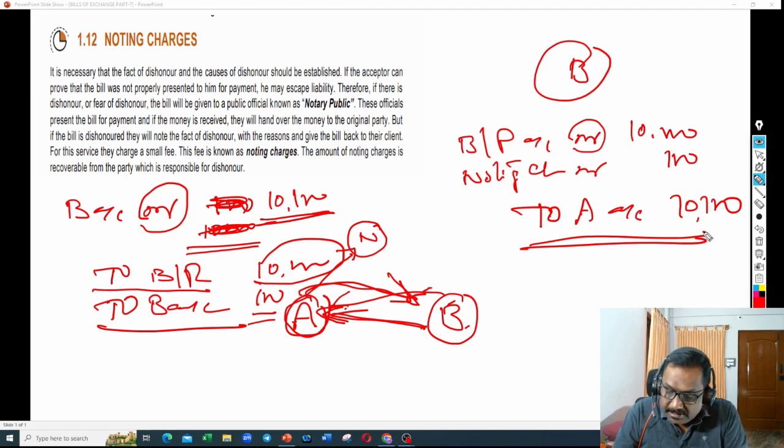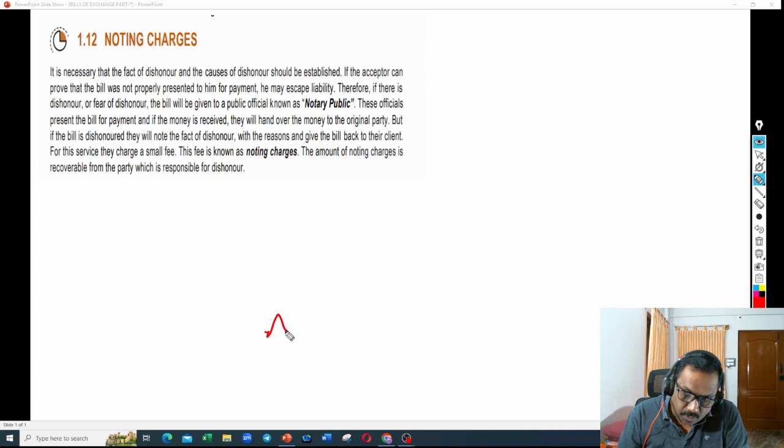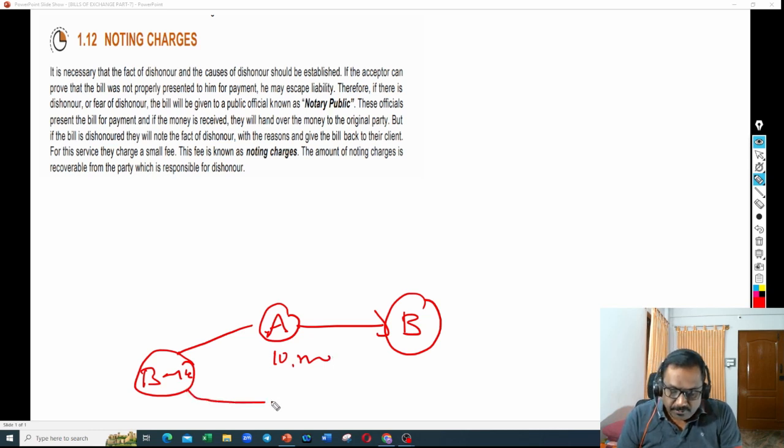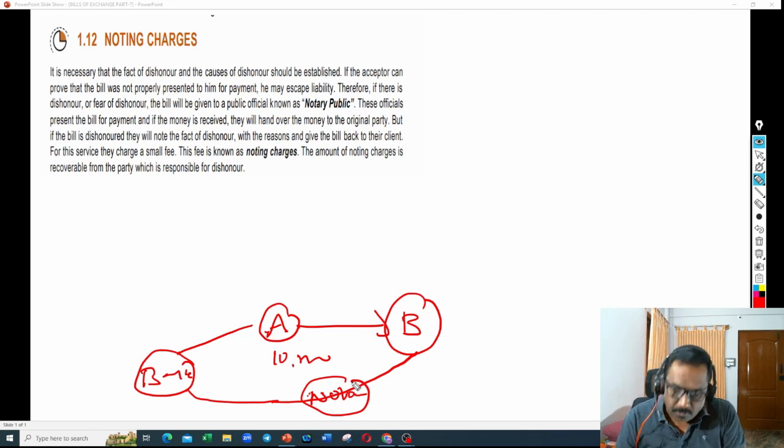Let us say this bill is discounted. In that scenario, what do we do? A went to the bank and discounted the 10,000 rupees bill. At that time the bill got dishonored. Then what will he do? The banker will go to B through a notary and ask for the payment. B said no. Then the banker has incurred 100 rupees noting charges. What are the entries we are supposed to write in A's books?